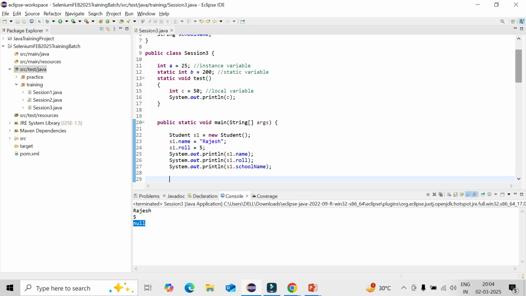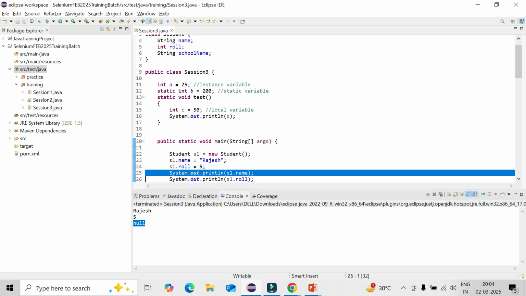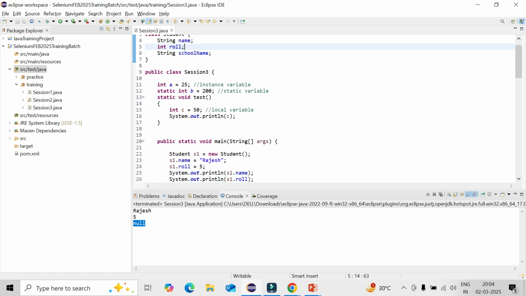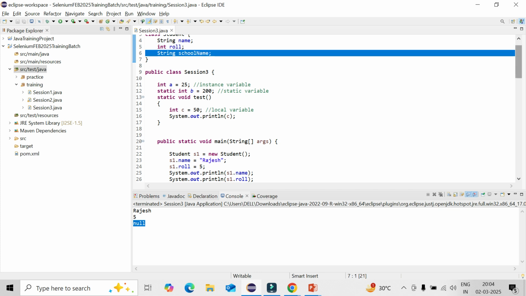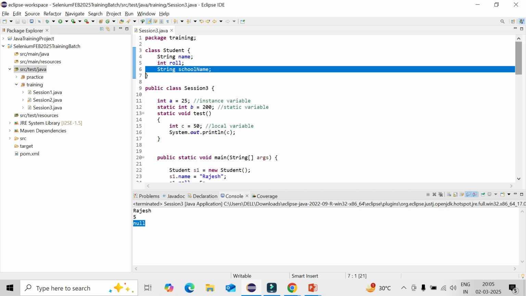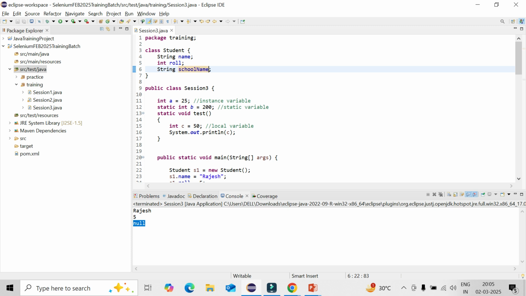So why did I not define the variable value here in the class? Can anyone guess? Because you need to understand the concept of global variable. Your school name will be fixed for all the students in a particular school, so I will be defining it only one time, because your name and roll number will vary, but your school name, college name will not vary for a particular school. It will still be the same.